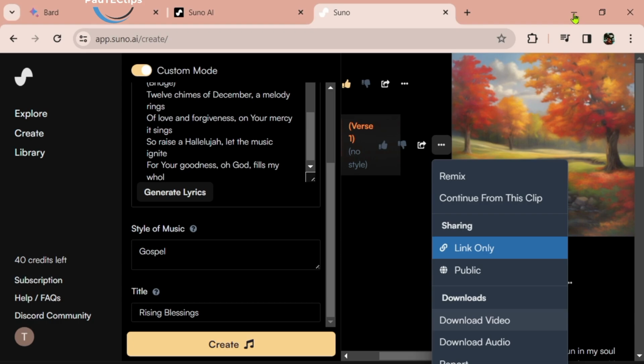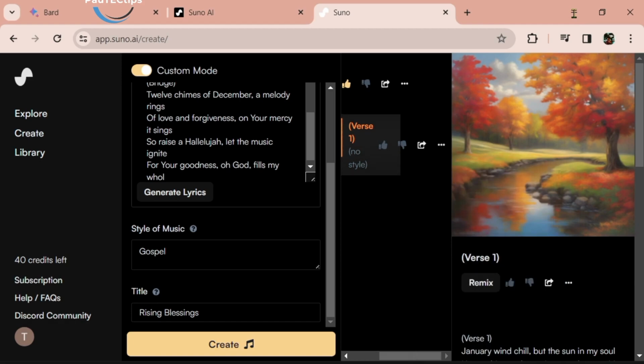You can select the download tab, either audio or video. The video comes in the form of lyrics, so it will display the lyrics on your screen as it sings. You can download both the audio and the video, whichever one you prefer. Now let's go to our device and I will play it.